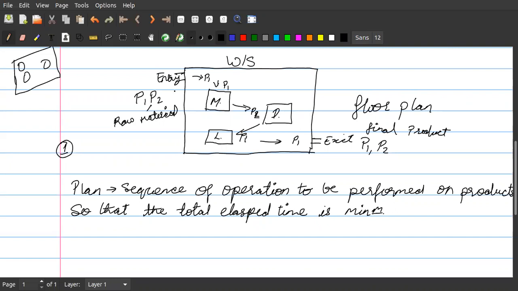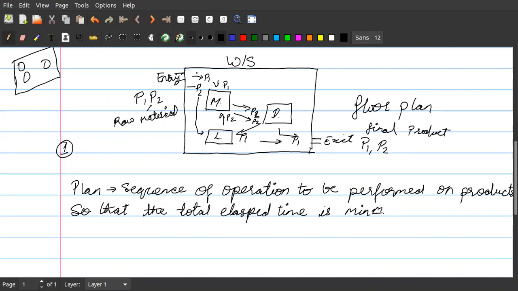Once this is done, then I allow P2 to enter and go to lathe machine, go to milling machine, go to drilling machine, and get exited.